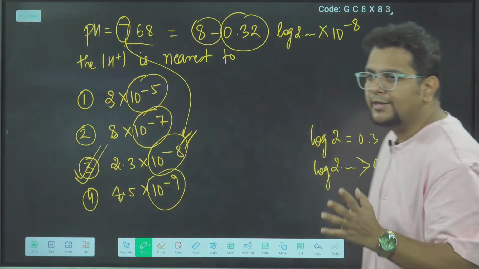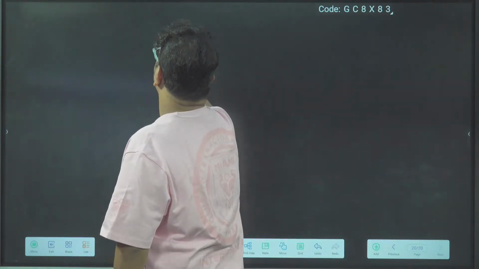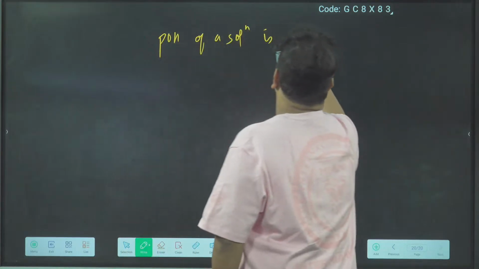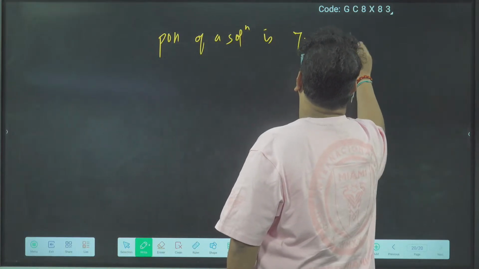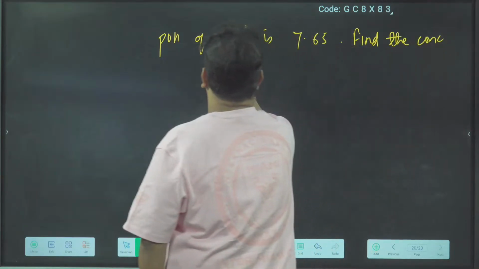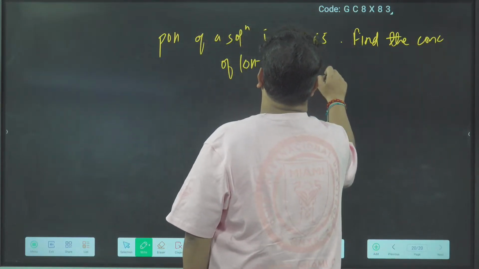One more question like this you can see. pOH of a solution is 7.65. Find the concentration of OH minus ions in the solution.